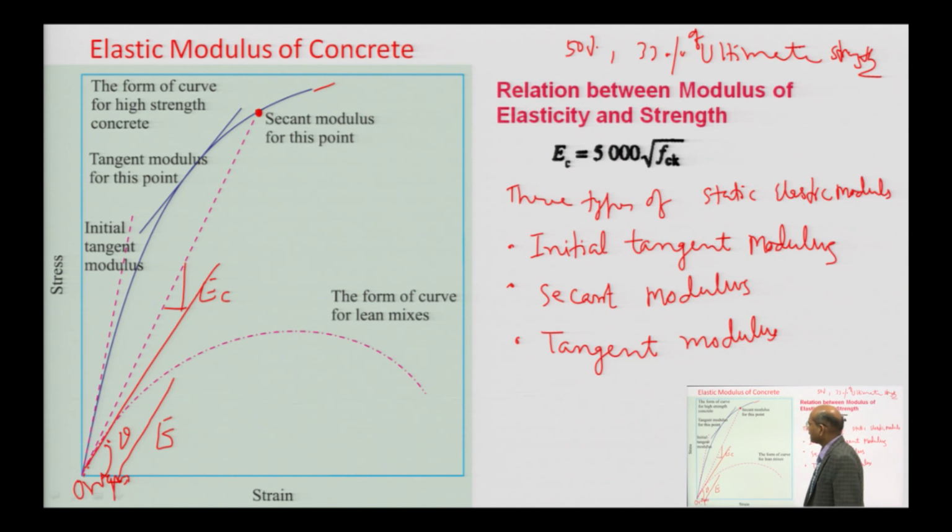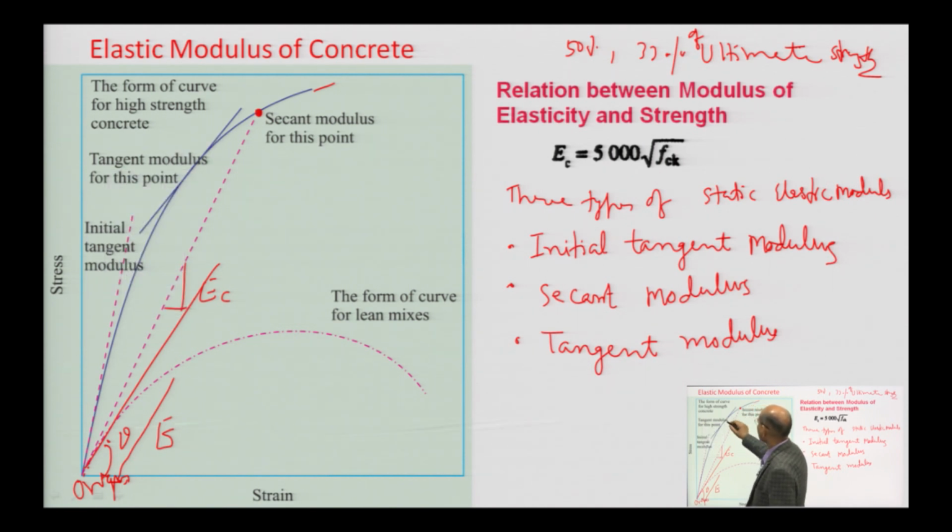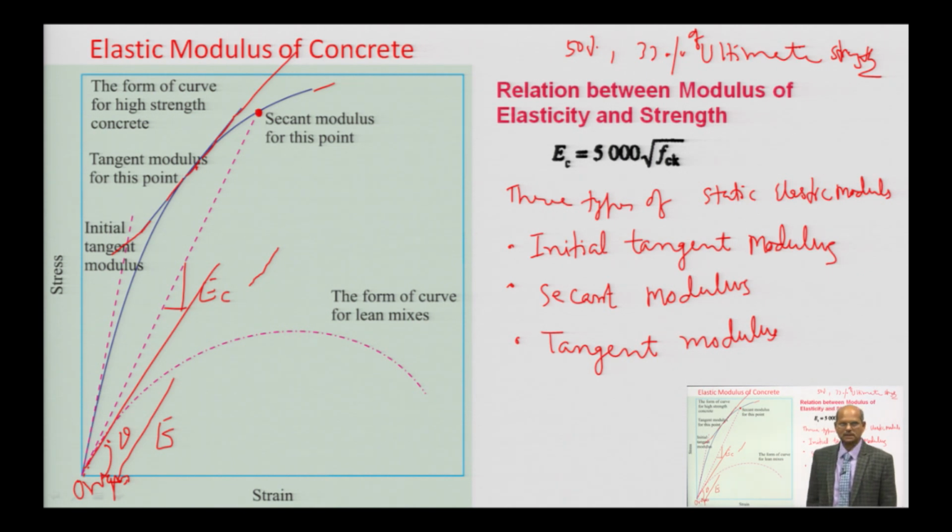Another is tangent modulus, which can be drawn at any place. Say I want the tangent modulus at this point. You take this in this fashion and draw the tangent. So, this is called tangent modulus.